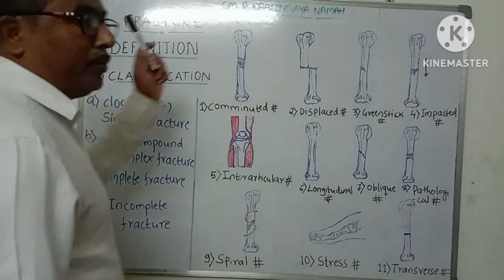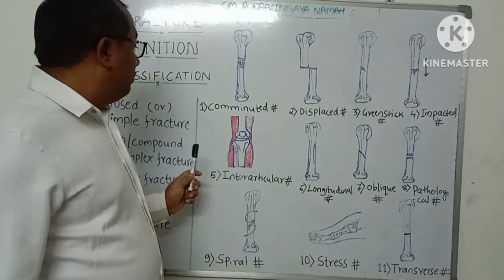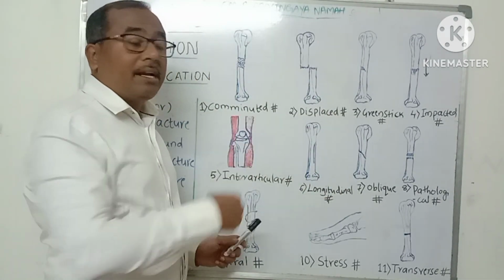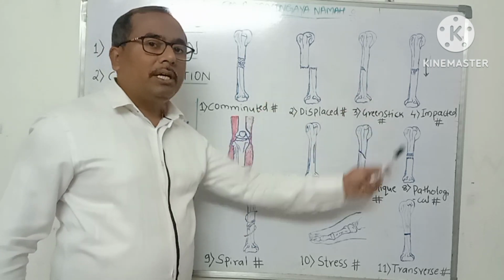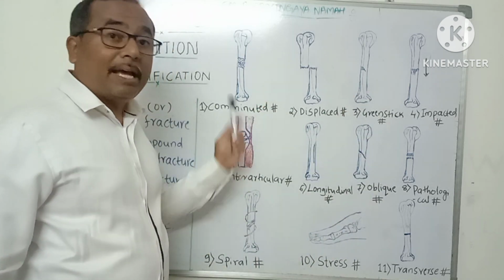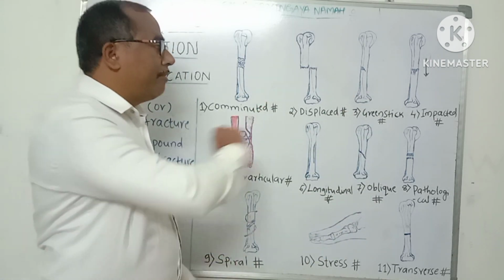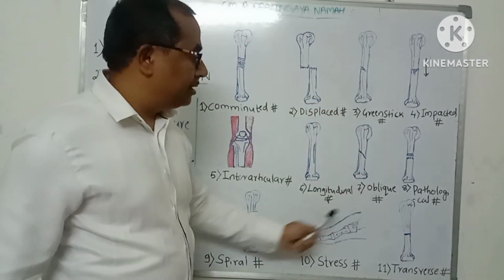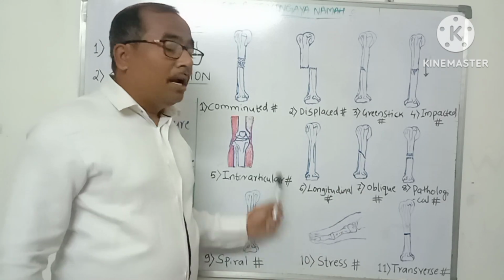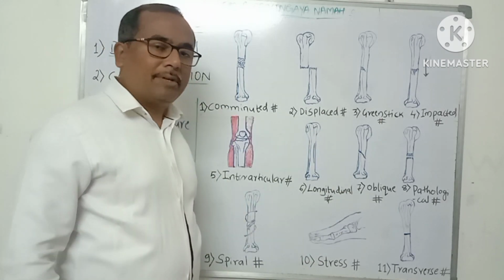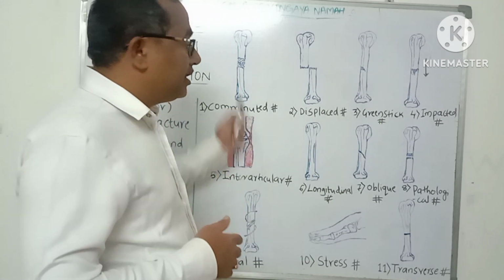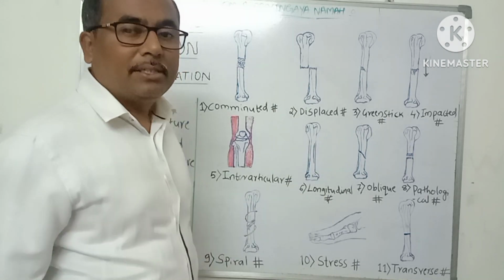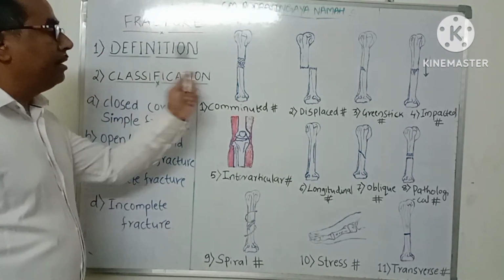In the exam, they will give a description of the fracture and ask you to find out what type of fracture it is. They will give the types of fracture as options. If you are able to understand this, you will easily make out the types of fracture. So this is all about the types of fractures.